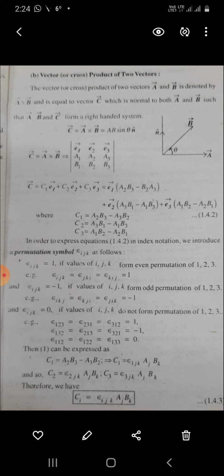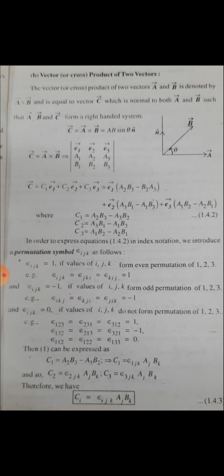Epsilon ijk is equal to 1 if the values of ijk form an even permutation. Epsilon ijk is equal to epsilon jki is equal to epsilon kij is equal to 1. Epsilon ijk is equal to minus 1 if the values ijk form an odd permutation of 1 to 3. Epsilon ikj, epsilon kji, epsilon jik is equal to minus 1. And epsilon ijk is equal to 0 if the values of ijk do not form a permutation of 1 to 3.